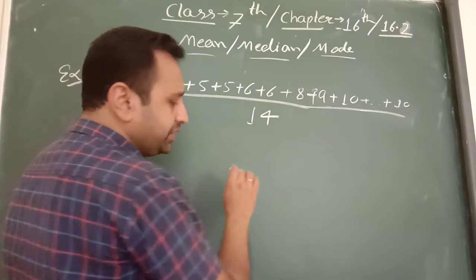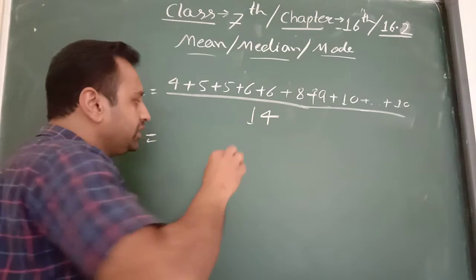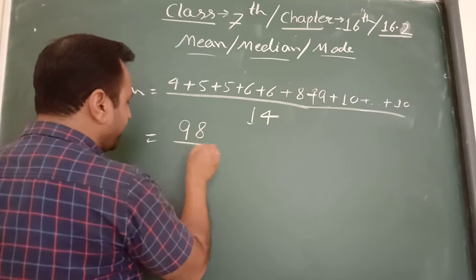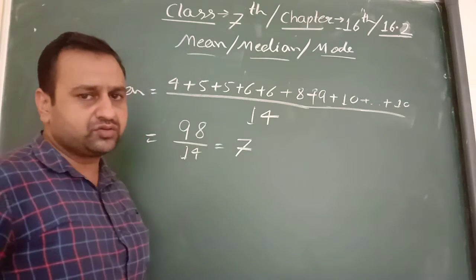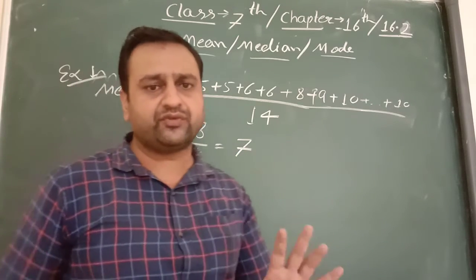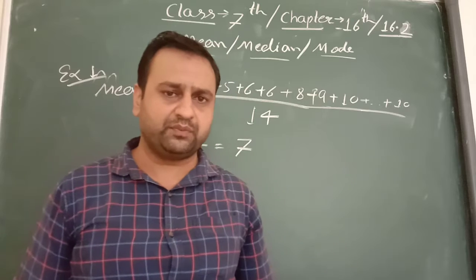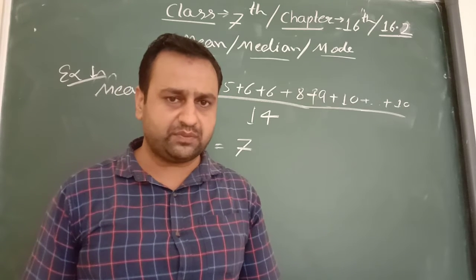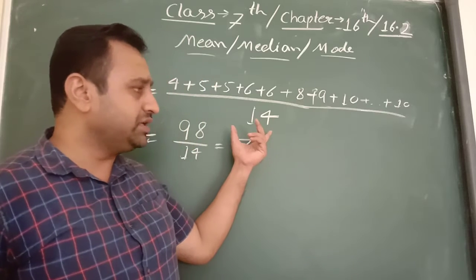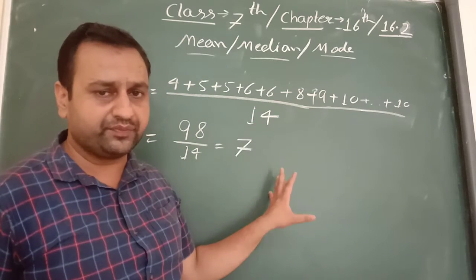The sum of these numbers is 98. So 98 upon 14 is equal to 7. So mean equals 7. This is the basic formula of arithmetic mean. I will again repeat: in the midterm exam only the basics of this chapter are included. So we have revised the formula of arithmetic mean.